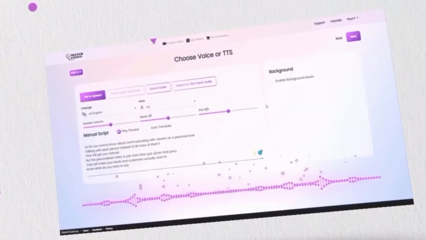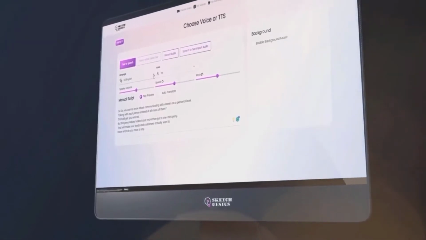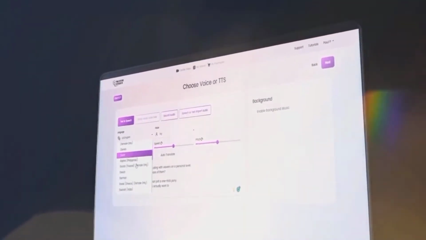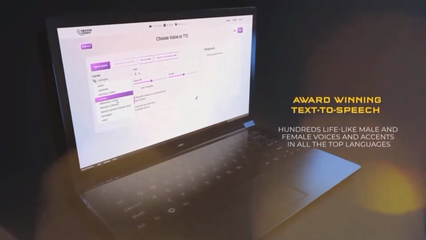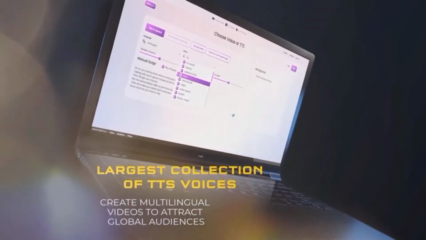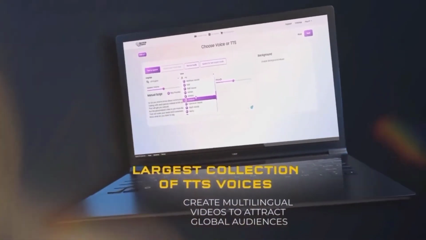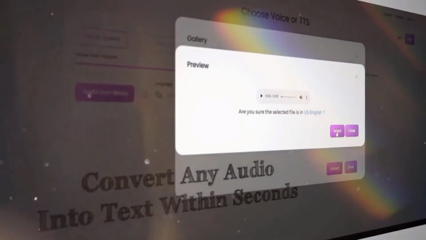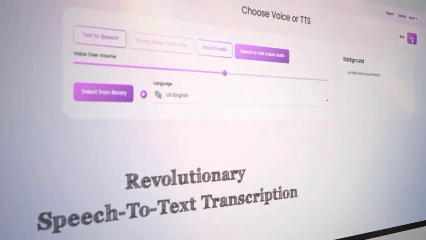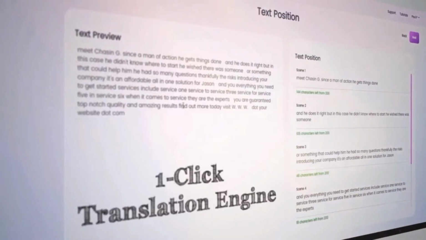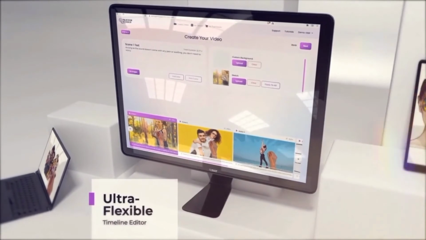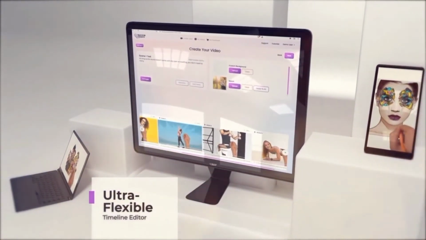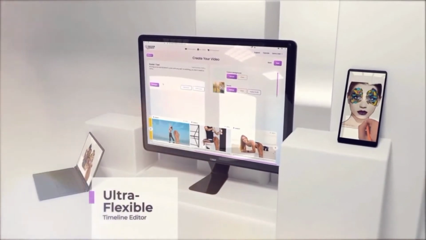You can even upload your own voiceover in virtually any language, and our automated voice detection and transcription engine will transcribe and sync the voice to your videos without any editing at all. Plus, you can use our revolutionary one-click translation engine to translate your videos into any language to reach global audiences. This means you can now convert your blog posts, articles, text, podcasts, or any other content into captivating 3D sketch animated videos easier and faster than ever before, as the artificial intelligence engine does all the heavy lifting.